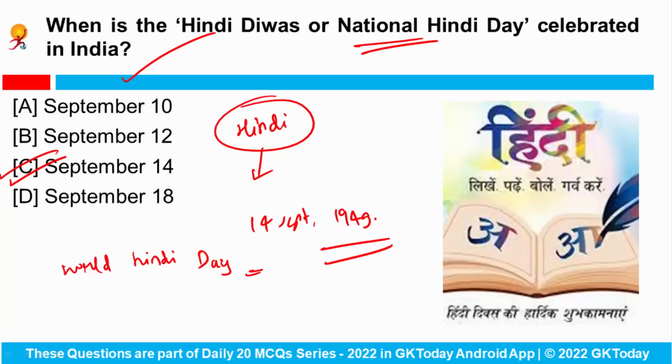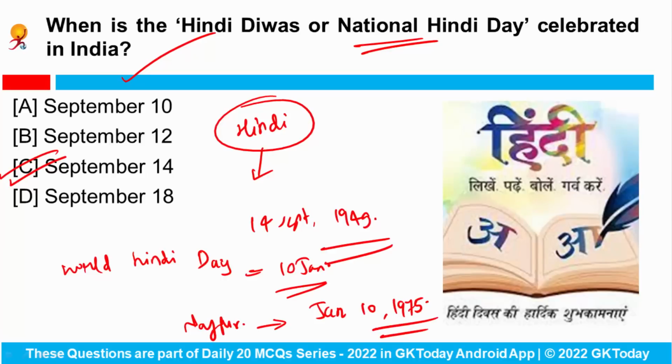And World Hindi Day is observed on 10th of January. So this day commemorates the anniversary of the first World Hindi Conference that was held in Nagpur on 10th of January 1975. Okay. So do not get confused. National Hindi Day is celebrated on 14th of September while the World Hindi Day is observed on 10th of January.